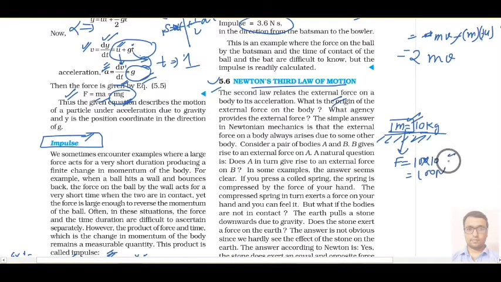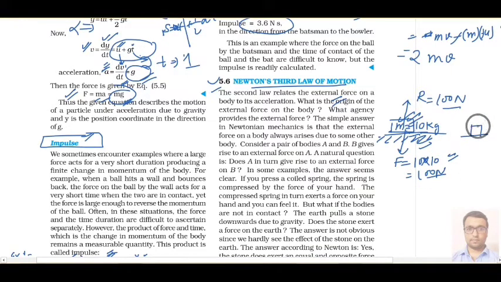Okay, 100 Newton is the weight of this object, and that force is acting on the ground. Then this ground will also give some kind of reaction to this block, and that reaction force is again 100 Newton. Now why these two forces are equal?